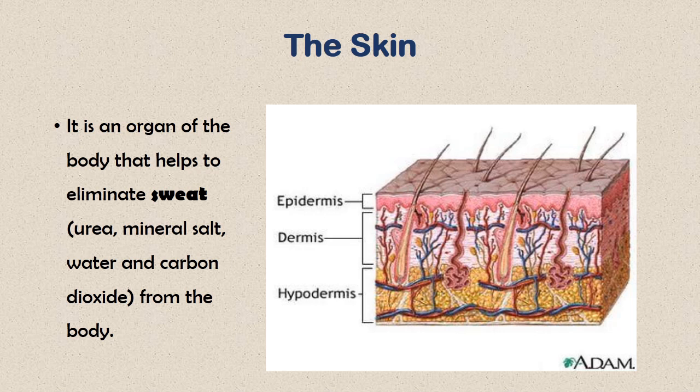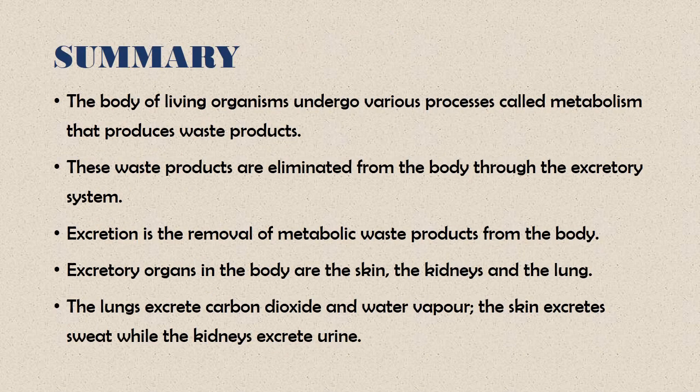The skin also has what we call the sweat pores, which produce sweat, and the skin helps to eliminate sweat, which is made up of urea, mineral salts, and water from the body.